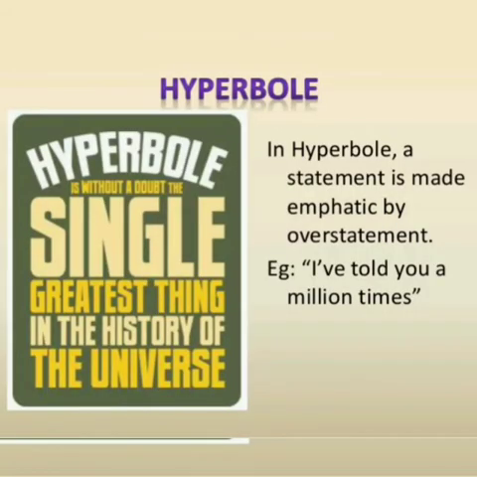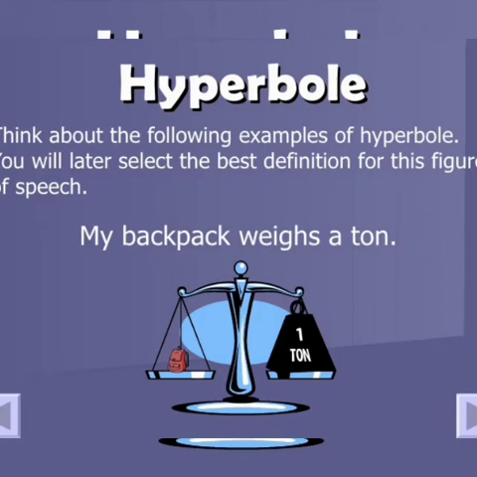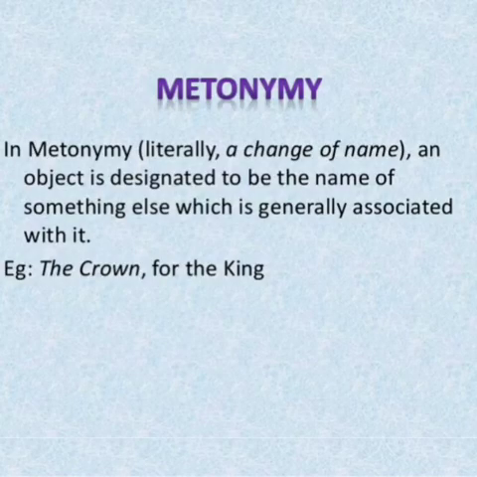Next, coming to hyperbole. Hyperbole is a statement used to exaggerate something, that is, when you are speaking highly of something. I have told you a million times. Nobody can say anything a million times, so the million times is exaggerating. Next example: the wolf was 100 feet high. 100 feet high is an exaggerated sentence. My backpack weighs a ton. The backpack, the baggage, weighs a ton, which is exaggerating.